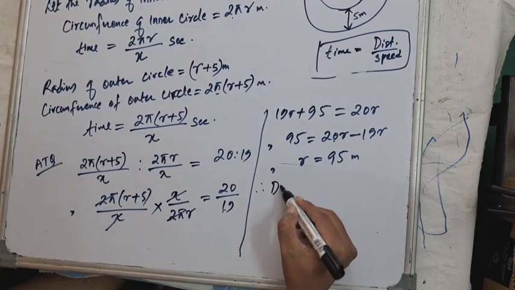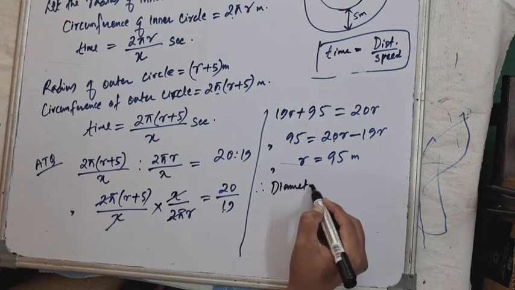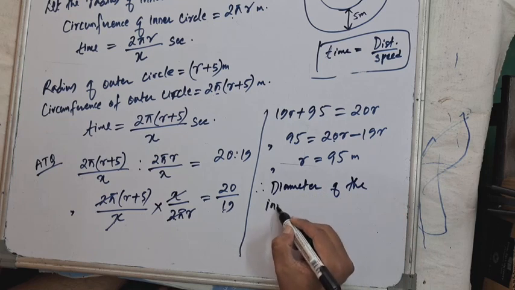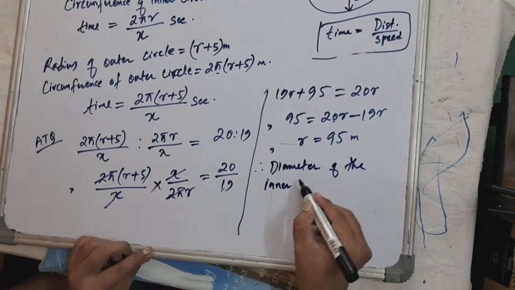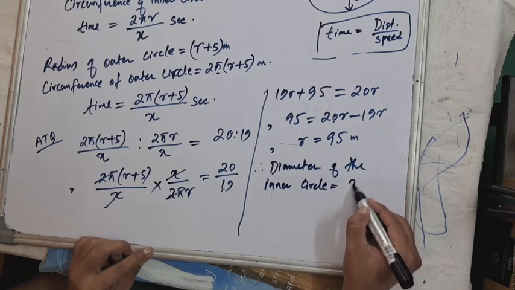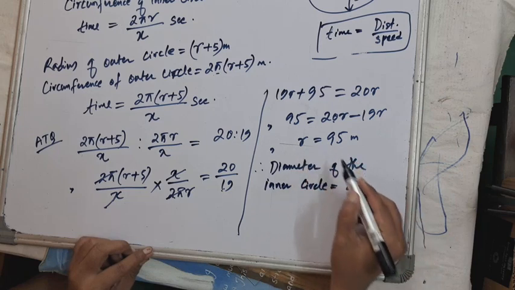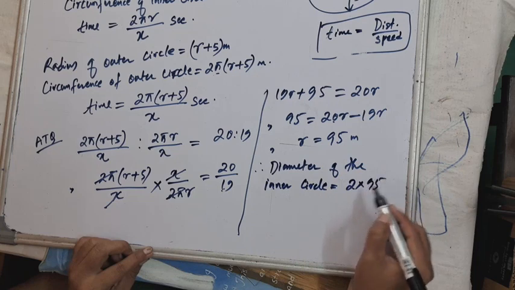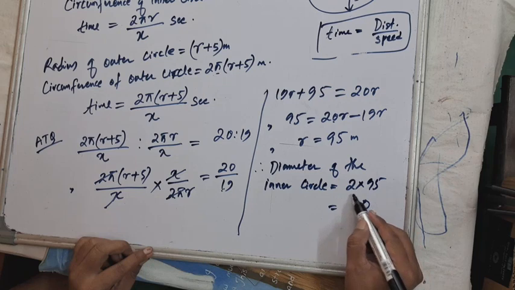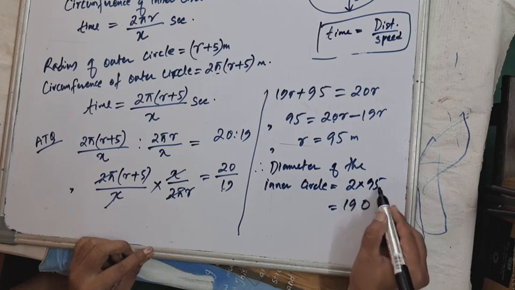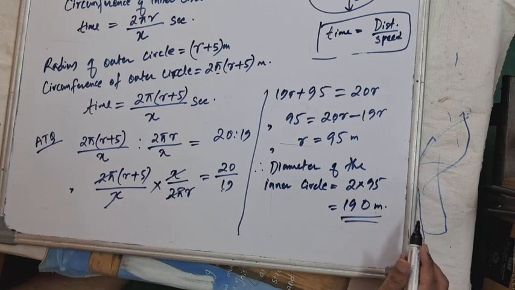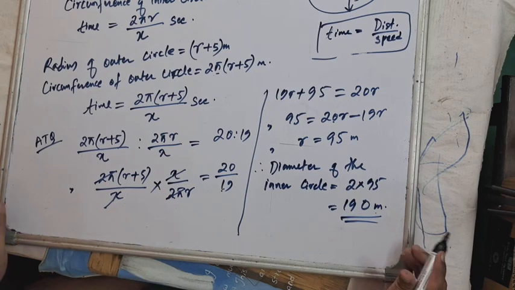Therefore, diameter of the inner circle is equal to 2r, 2 into radius, isn't it? So radius is 95, so 2 into radius. 2 5s are 10, 2 9s are 18, plus 1 is 19. So 190 meters. So this is the answer for question number 18.